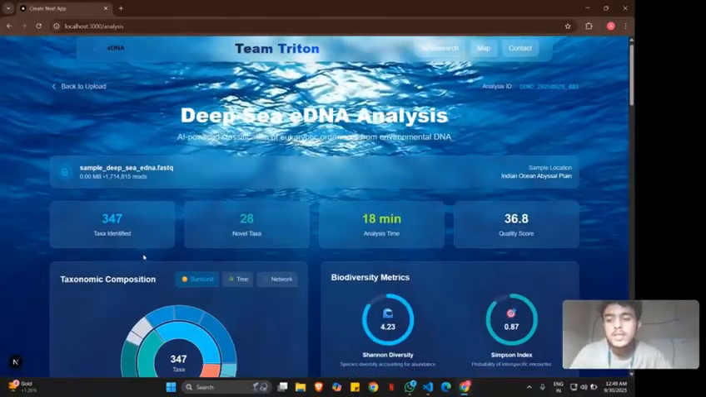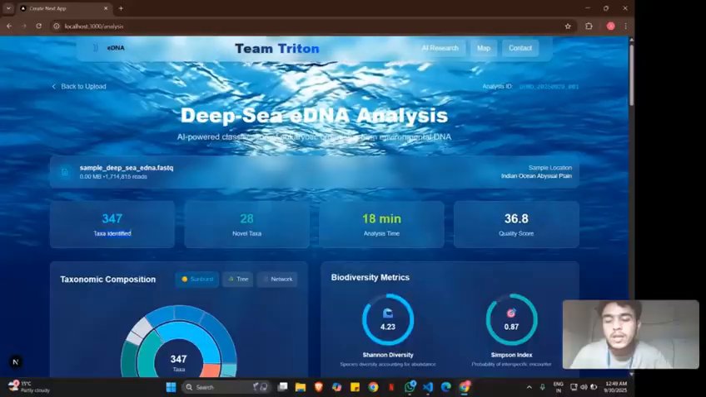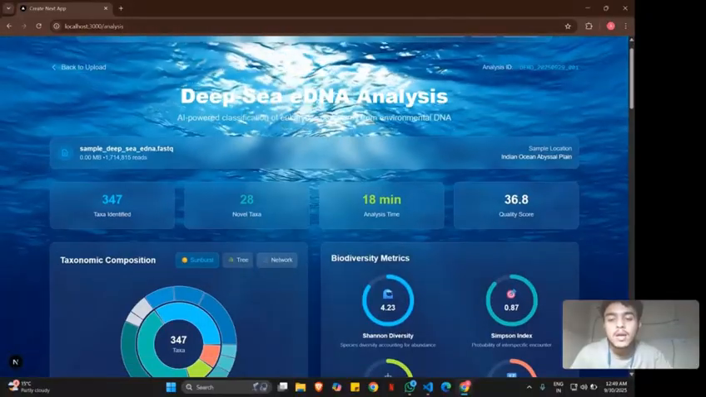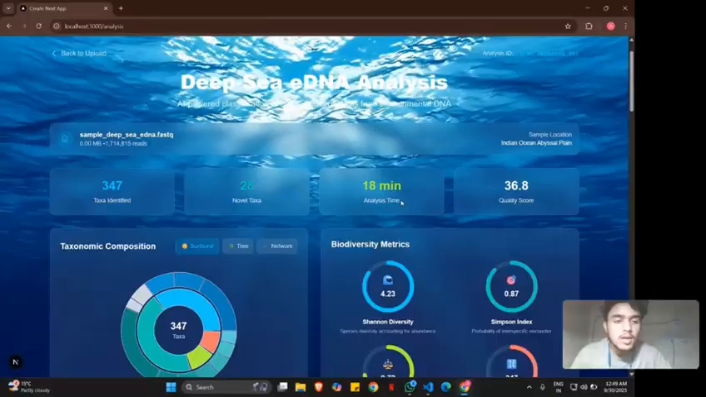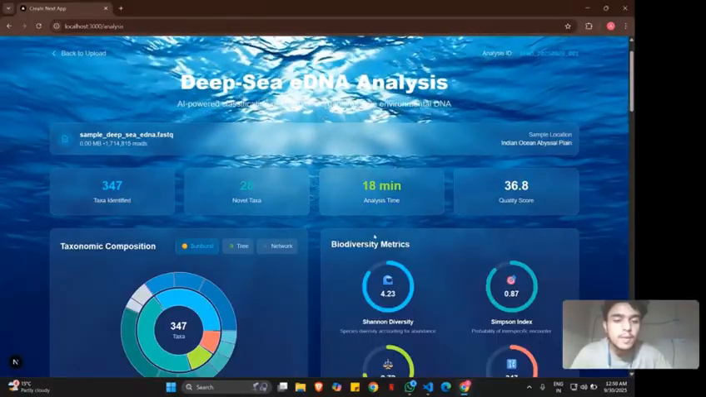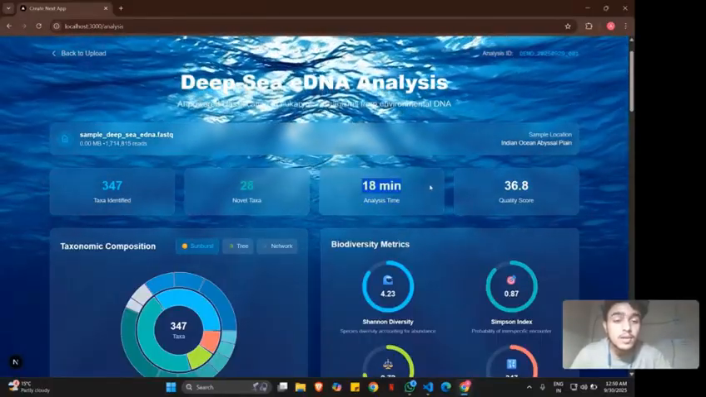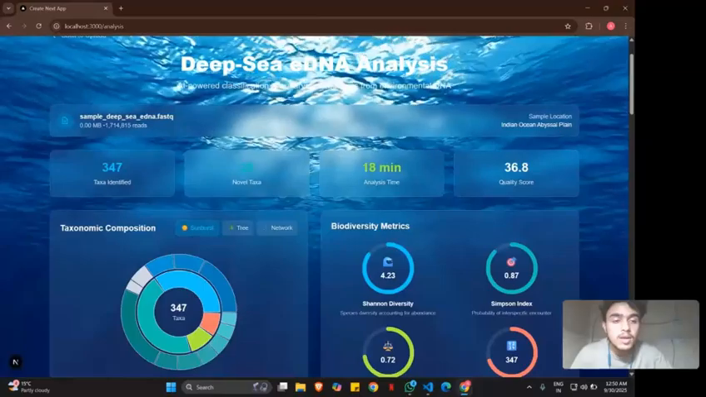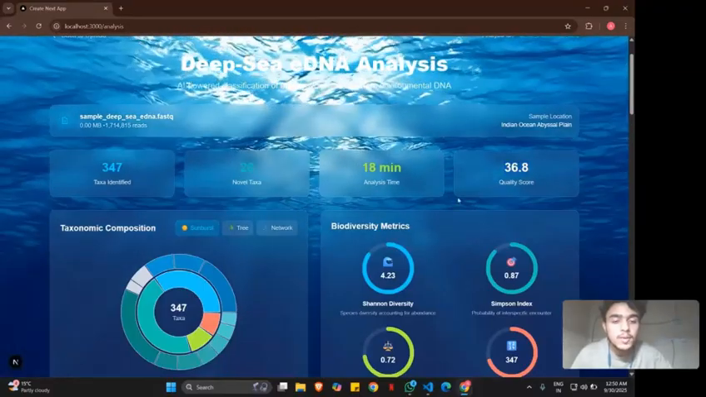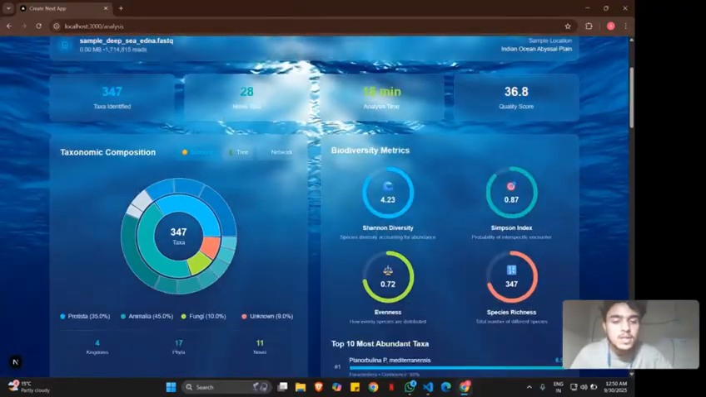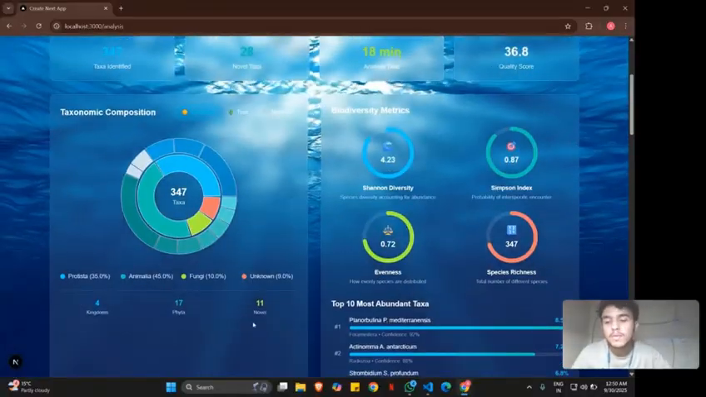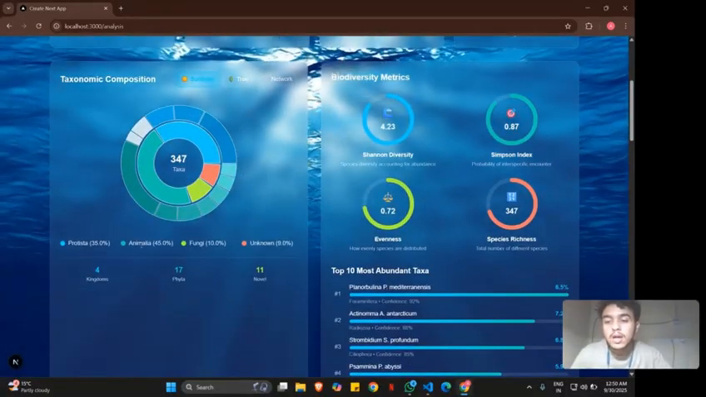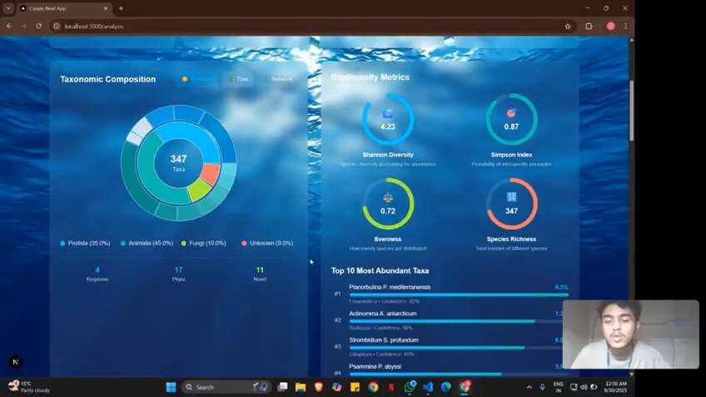So result generation is done, and we have identified 347 taxa other than 28 novel taxa, and this is the most important thing here. The analysis time is reduced by 95%. That is 18 minutes. We have done this analysis in just 18 minutes, and the quality score is 36.8. And this is the biodiversity matrix. We can see the Simpson index, species richness, evenness, and here also Protista, Animalia, fungi, and unknown species.